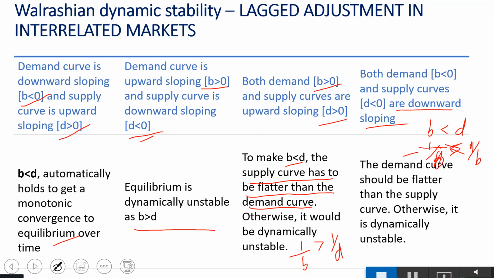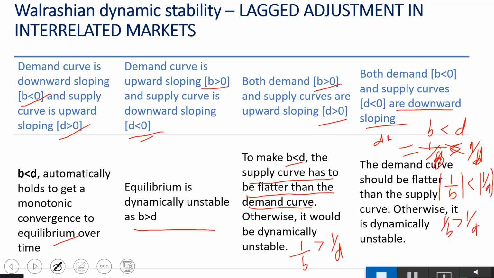Since both are negative, when you take the absolute value, your 1/b will become less than 1/d. That means your demand curve slope has to be less than the supply curve slope.